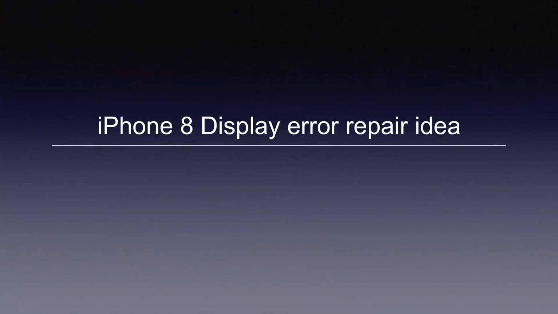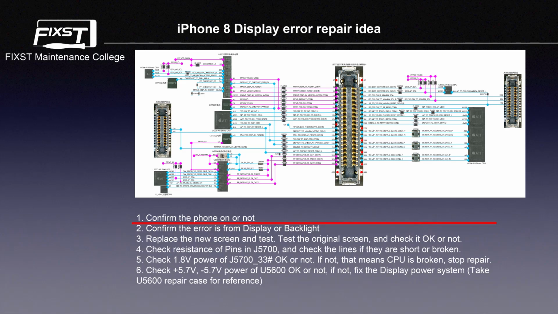Here, let's check iPhone 8 display error repair idea. First of all, confirm the iPhone is on or not, and then confirm the error is from display or backlight. Next, replace the new screen and test. Test the original screen and check it OK or not. And then check resistance of pins of J5700 and check the lines if they are short or broken.